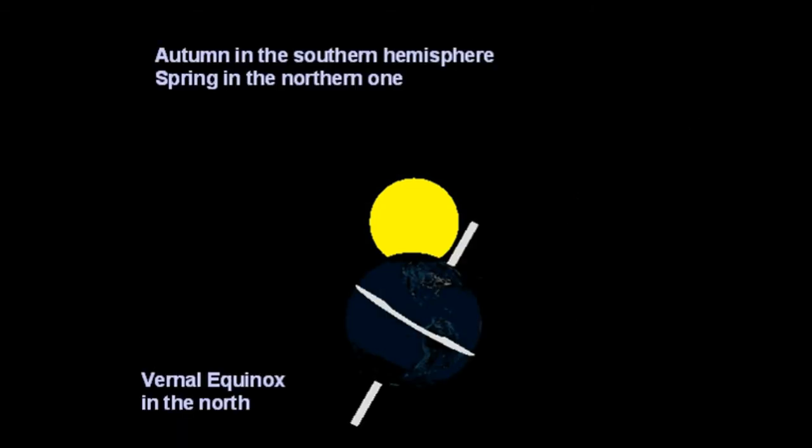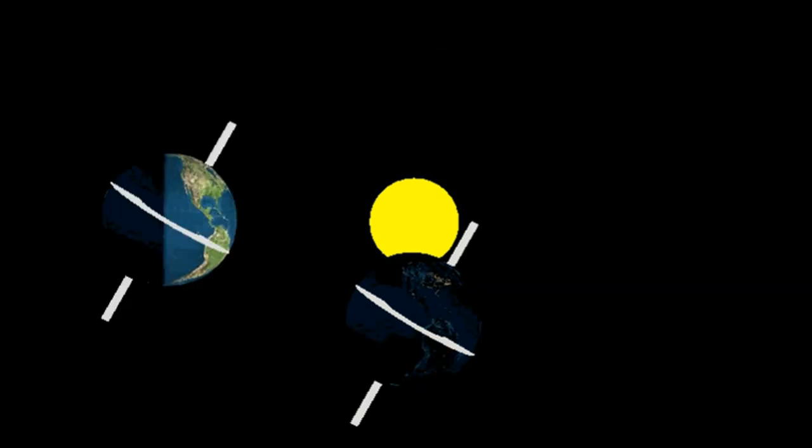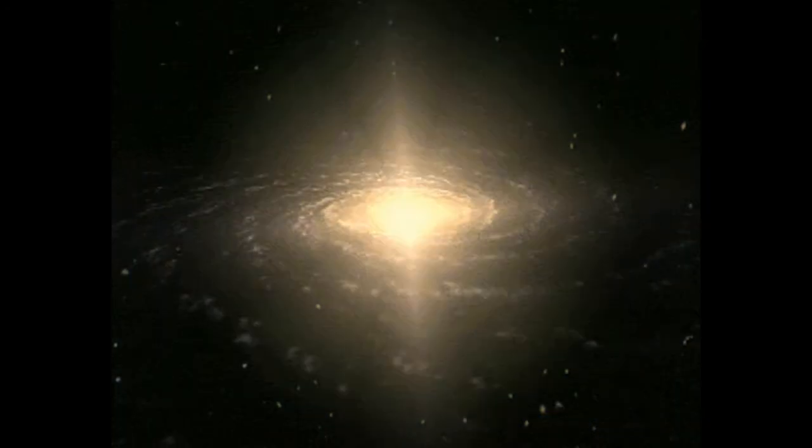Midway between the poles and the equator, the length of daylight and night varies from about 8 hours in winter to about 16 hours in summer.